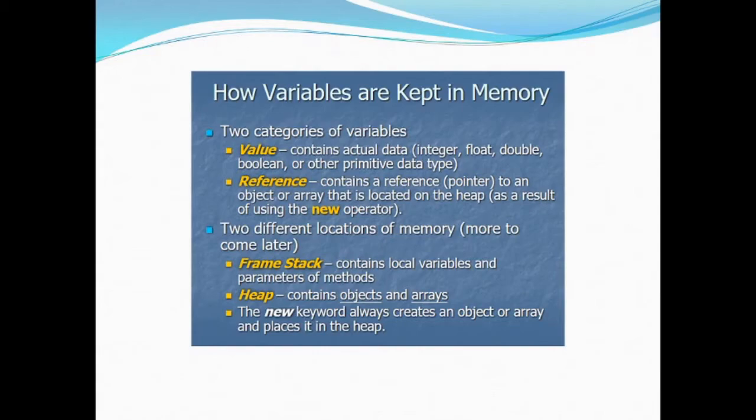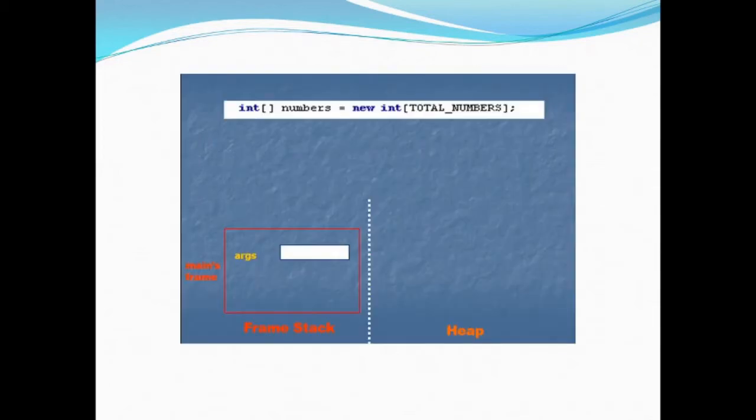And the heap contains the objects and arrays. The new keyword always creates an object or array and places it in the heap. Now here we have declared an array called numbers, which is initialized by a constant, total numbers. So it is making an array, instantiated with the size of total numbers. On the frame stack, args will be there, the main frame, and the heap is still blank because we have not yet created the values.